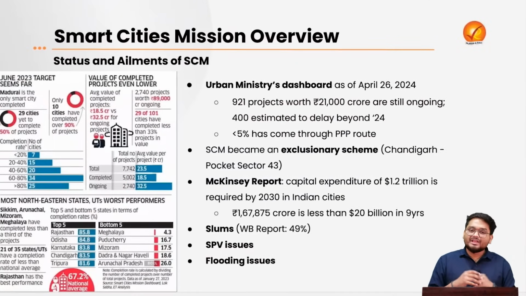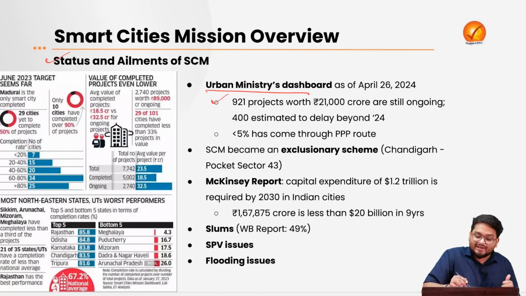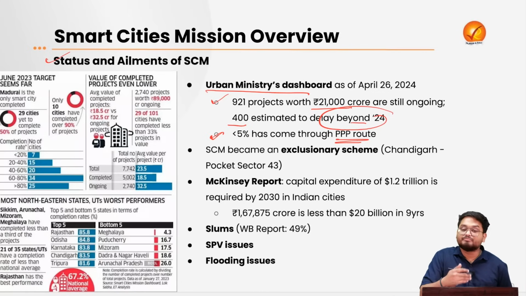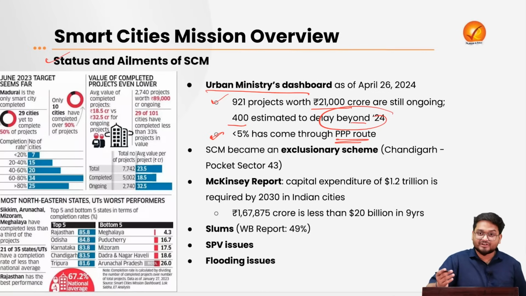Now, here we have to look at the status and the issues of the Smart Cities Mission. According to the latest data from the Urban Ministry's dashboard, around 900 projects are still pending, right? They are still ongoing. Around 400 projects are estimated to be delayed beyond the 2024 deadline. And less than 5% of the projects have actually come through the PPP route, or public-private partnerships.